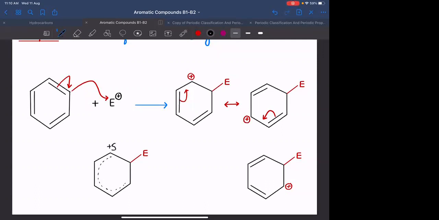I am mentioning it as delta positive, but the charge is significant. It is not very less. यहाँ पे भी positive and यहाँ पे भी positive. Clear है?